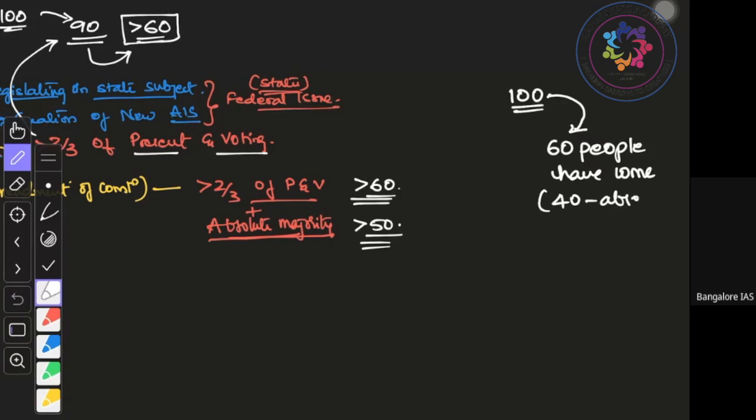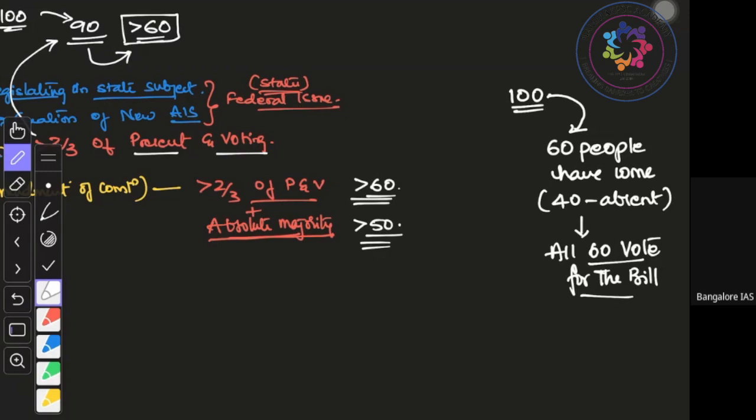Out of 60 people, all 60 vote for the bill. Okay, but is it a special majority under Article 368? Now just think about it.